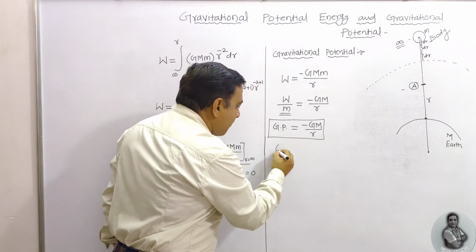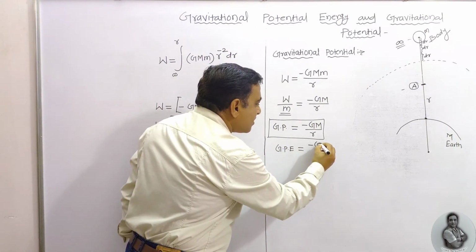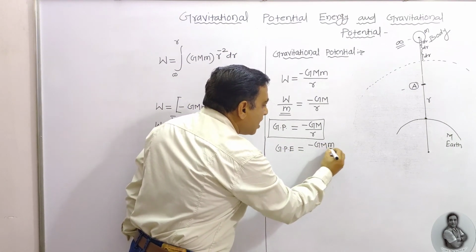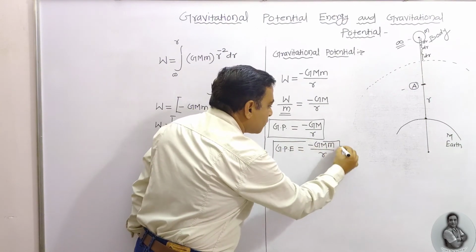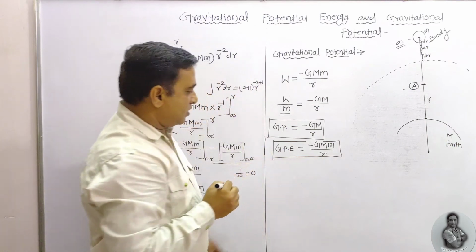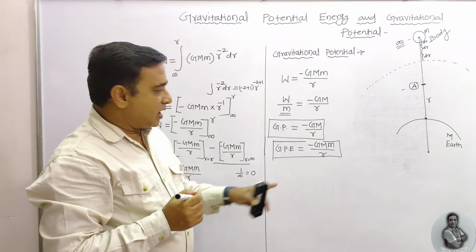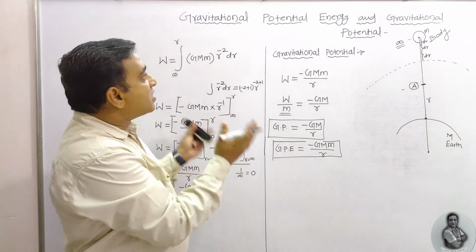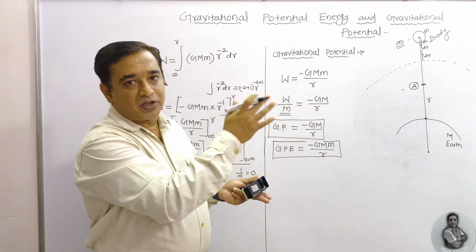And what about the gravitational potential energy? Here it is minus GMm upon R. We have to remember both formulae, because everyone asks, sir, where did this equation come from? Here is the equation for you. This is the concept regarding the potential energy and gravitational potential.